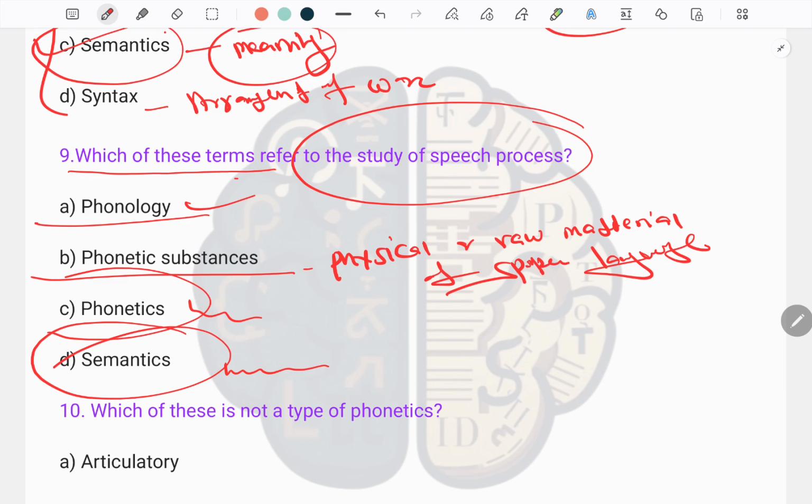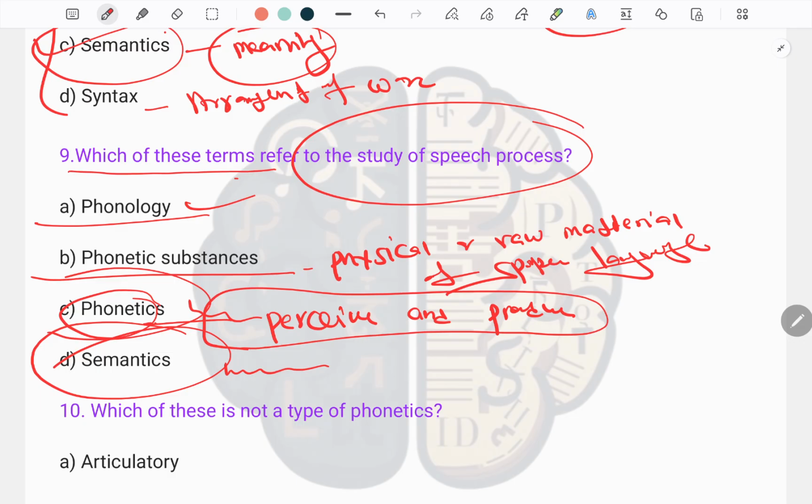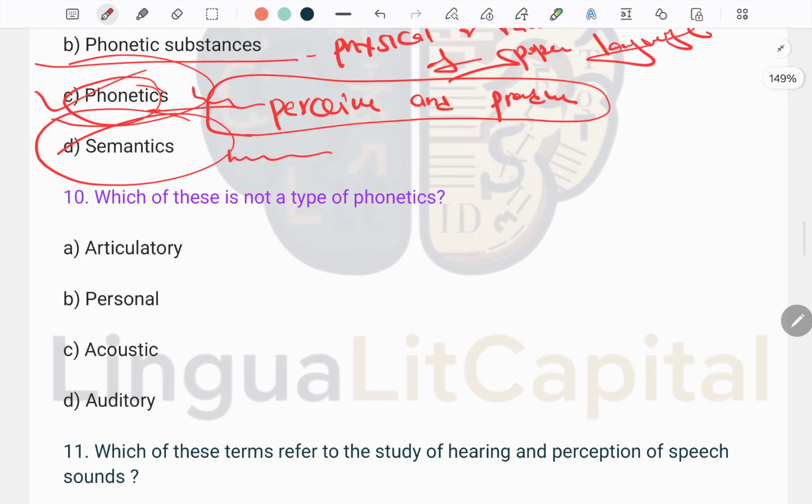Okay, so what is the question? The question is asking which of these terms refers to the study of the speech process. Phonetics talks about how we perceive and produce sound, and this is what is being asked in question number 9. So the true answer will be C.